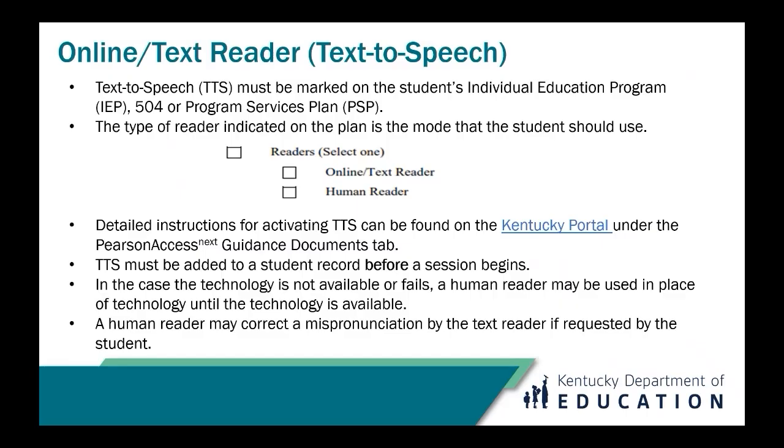A student's plan must indicate that they receive an online or text reader. If the online text reader box is checked, that is the mode of reader that should be used during state assessment. These are not interchangeable. Detailed instructions for activating text-to-speech in PAN can be found on the Kentucky portal, and this must be done prior to a student beginning an assessment. In a case where the technology is not available or fails, a human reader may be used in place of the online reader until the technology is available again. Additionally, a human reader may correct a skipped word or mispronunciation by the text reader if requested by the student.